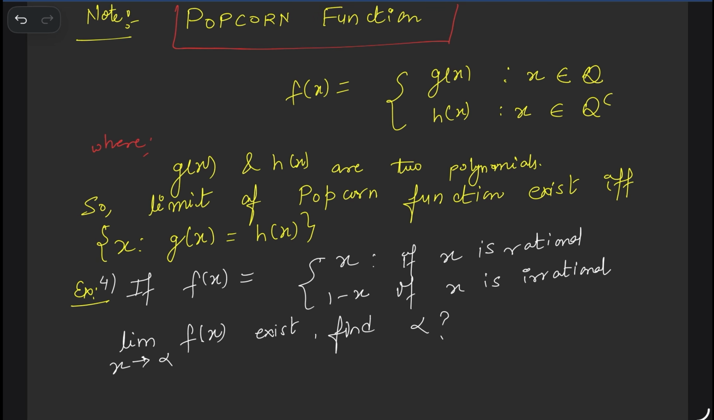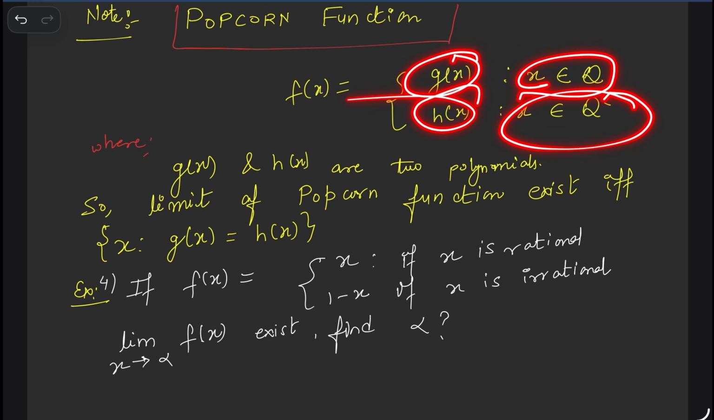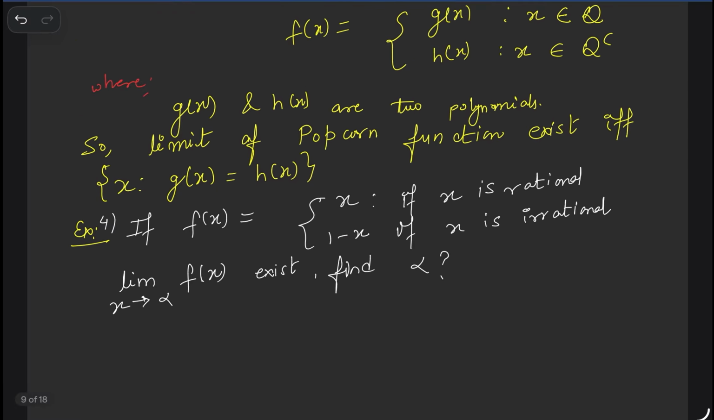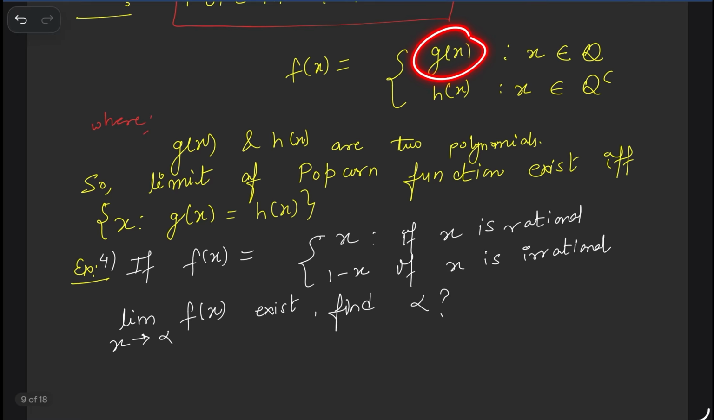Popcorn function is nothing but a combination of two functions. When x belongs to rational numbers, a different polynomial. When x belongs to irrational numbers, a different polynomial. This is a very important function for limits. At what points does this function's limit exist? Simply when the value of x is where gx and hx are both equal. This function's limit exists only when both functions are equal.